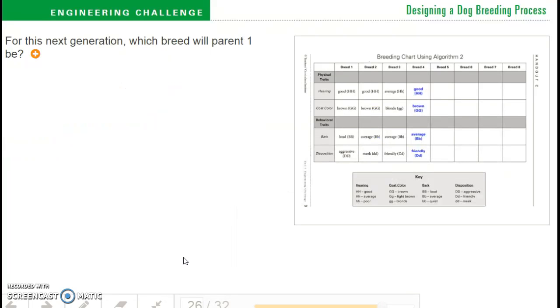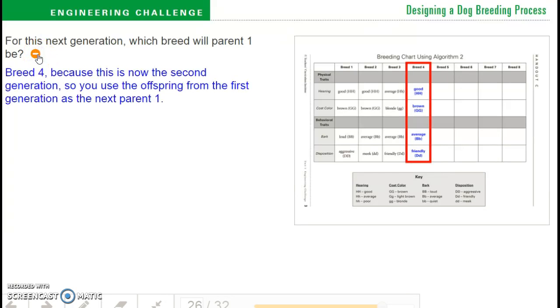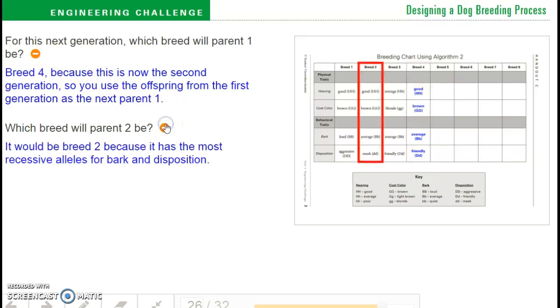For this next generation, which breed will parent 1 be? Breed 4, because this is now the second generation. So you use the offspring from the first generation as the next parent 1. Which breed will parent 2 be? It would be breed 2 because it has the most recessive alleles for bark and disposition.